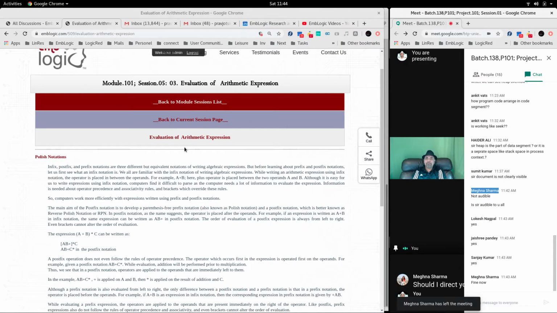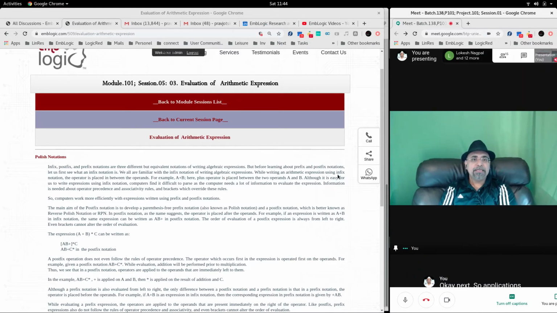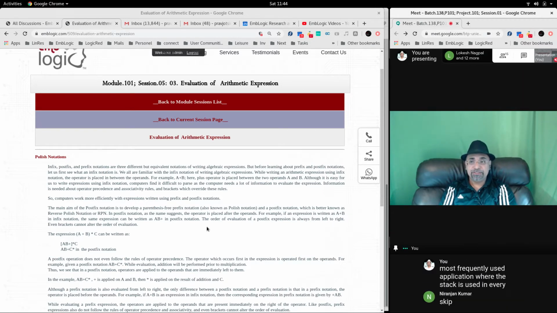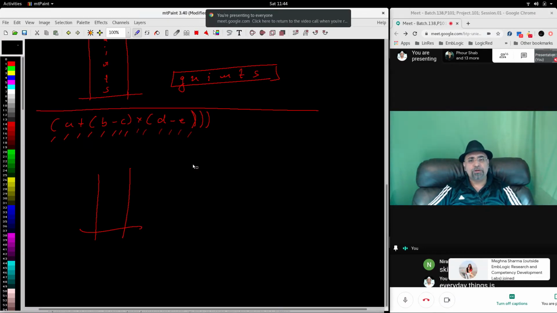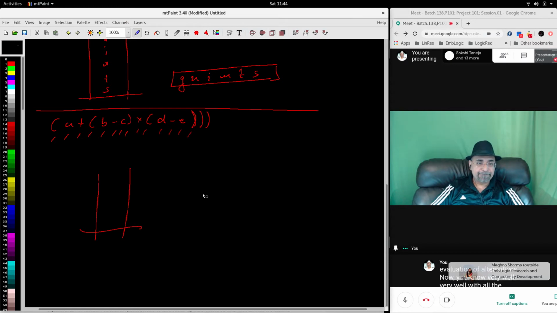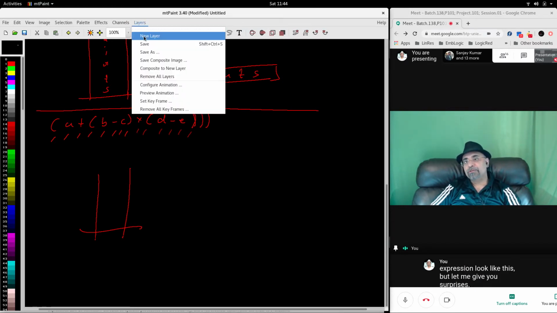So applications of stack. The most frequently used application where the stack is used in everyday things is evaluation of arithmetic expressions. Now you know very well that all the arithmetic expressions look like this, but let me give you a surprise here. All the arithmetic expressions look like this.